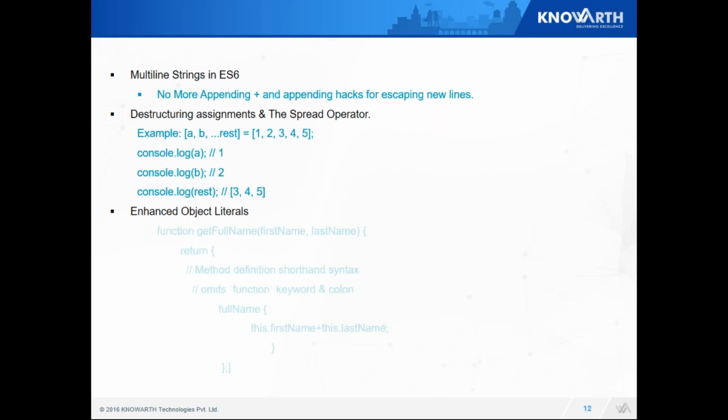Enhanced object literals. In enhanced object literals, for ES5, we have to write the function keyword with a colon for fullName, which is shown here. But in ES6, we do not need to write such things. We can directly write fullName and the methods as well.